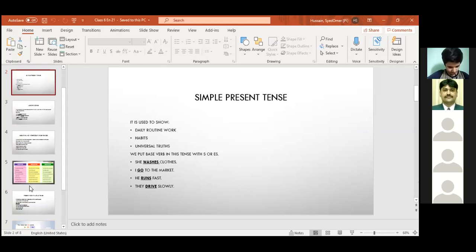Okay? Then underline. You have to write the simple present tense definition in your neat copy. The simple present tense is the base form of a verb with S or ES added for the third person singular and other singular nouns. Underline this. Do not write this, just underline this. Okay? Which I have told you.